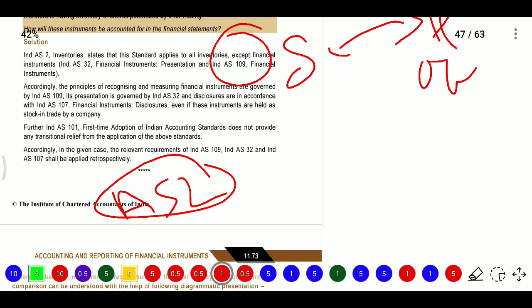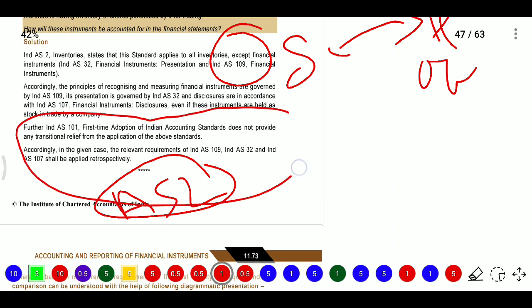And whereas Ind AS 101 talks about when a company is adopting Ind AS for the first time, then they have some exemptions and some benefits. So what are those exemptions or benefits? At the time of first time adoption of Ind AS, in some cases they may continue with the old values only. In some cases they will calculate some costs, but this financial instrument needs to be calculated retrospectively.